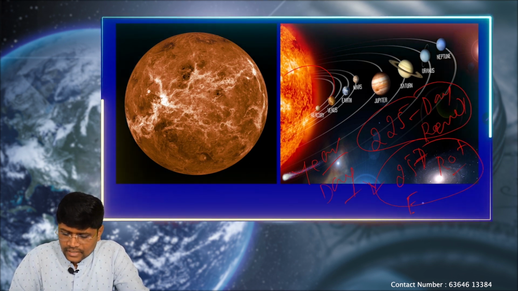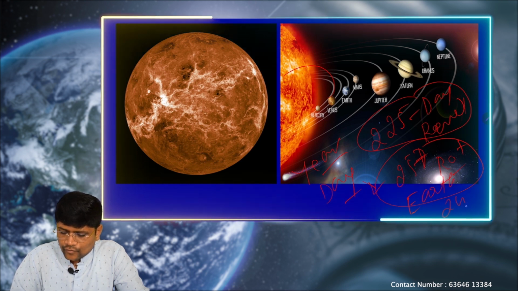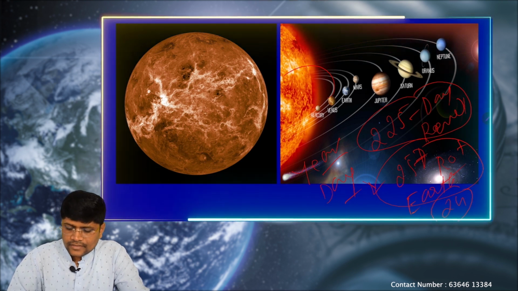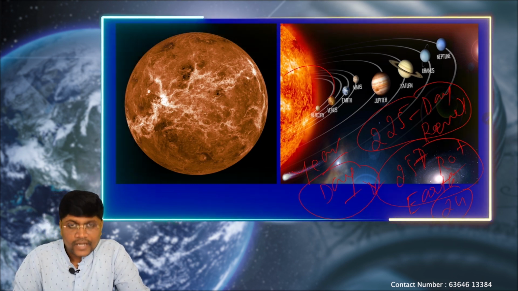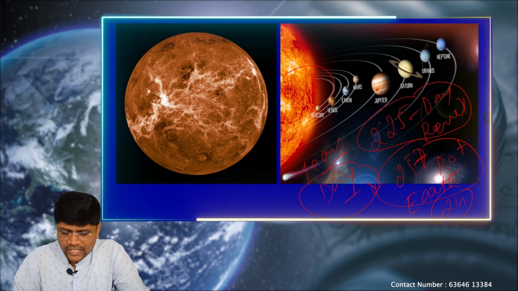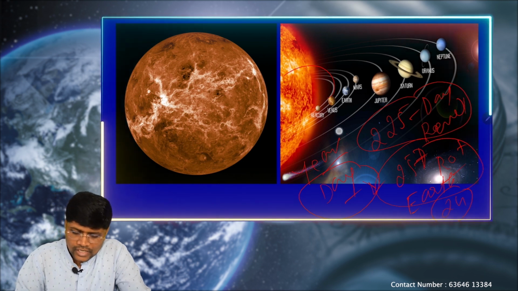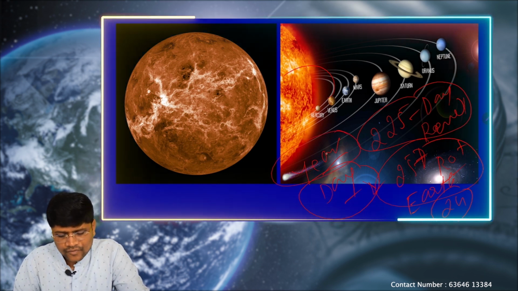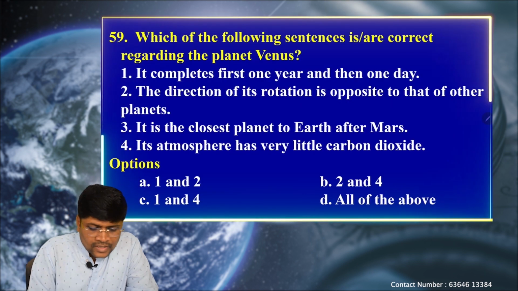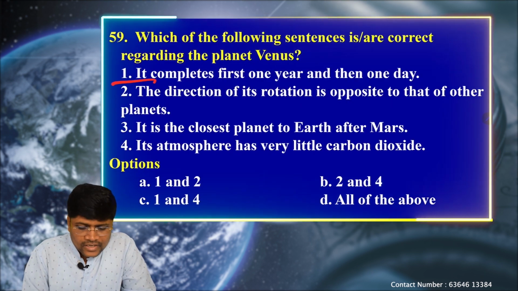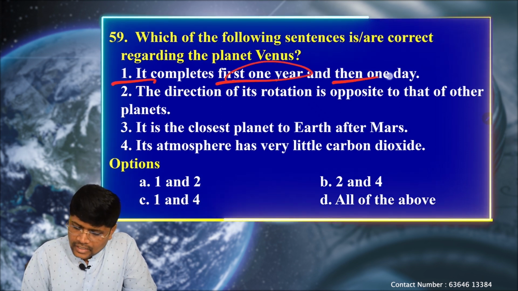These 257 days are Earth days, just like we have 24 hours in 1 day. So in that case, it takes 257 Earth days for Venus to complete 1 day. That means the longest day is observed on the planet Venus. So it will complete first 1 year, then it will complete 1 day.